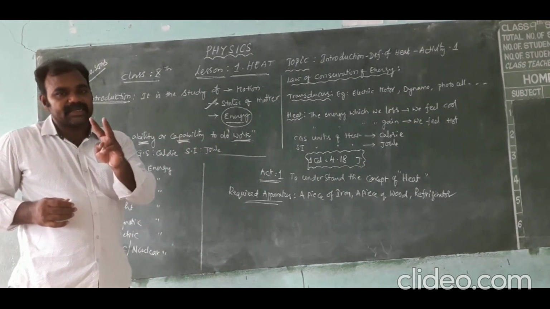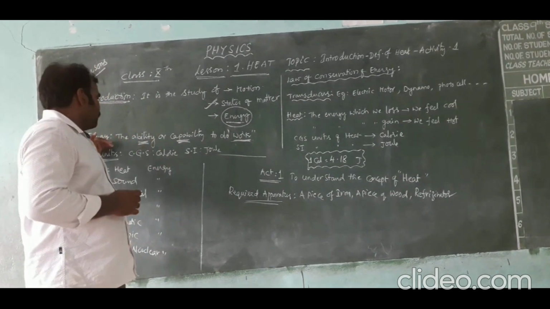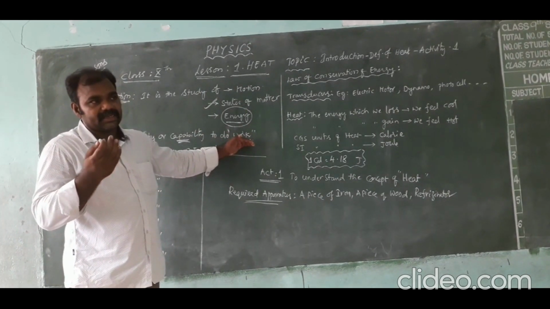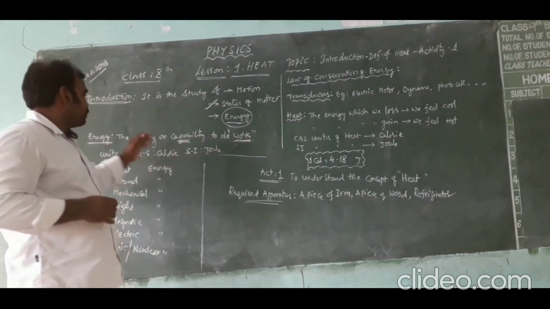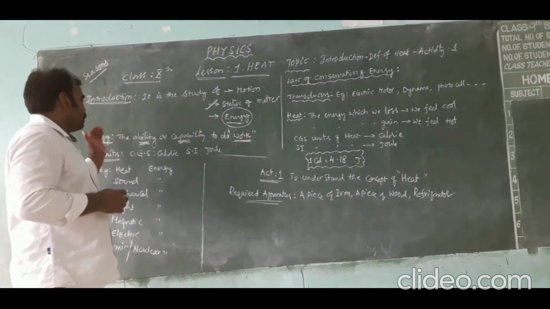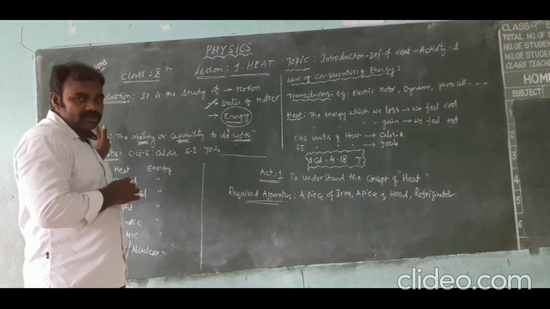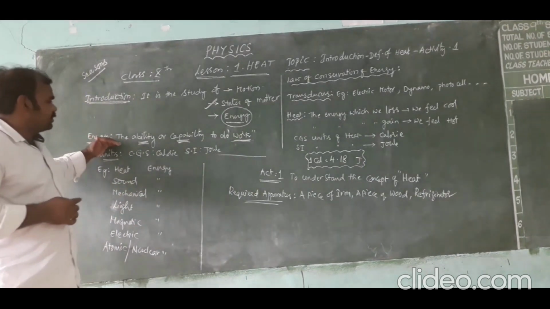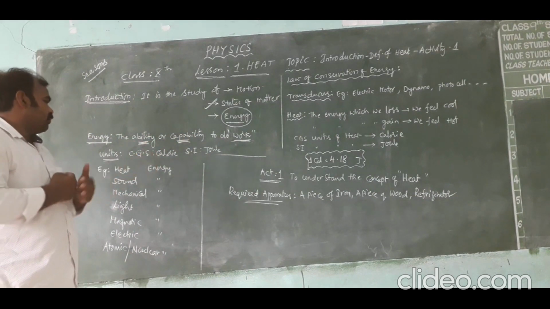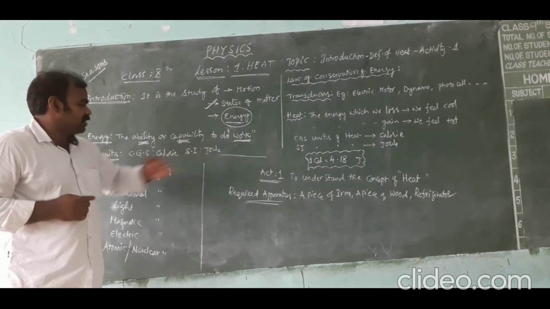Those two are not considered as two separate physical quantities. They are the same, because energy and work can be explained as the head and tail of a coin. That means energy and work are interlinked concepts. That's why the unit of work is joule and the unit of energy is also joule. The CGS unit of energy is calorie and the SI unit of energy is joule.